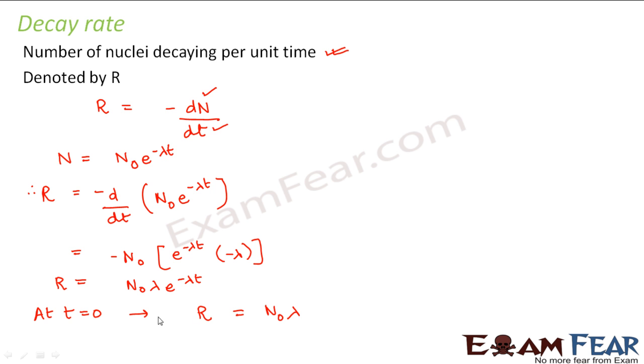So the value of r at t is equal to 0 is denoted as r naught. Therefore, we can write r is equal to r naught e to the power minus lambda t, because instead of n naught lambda, I can write it as r naught. So we can say that the decay rate also changes exponentially. So this expression tells the exponential change of the decay rate, right?